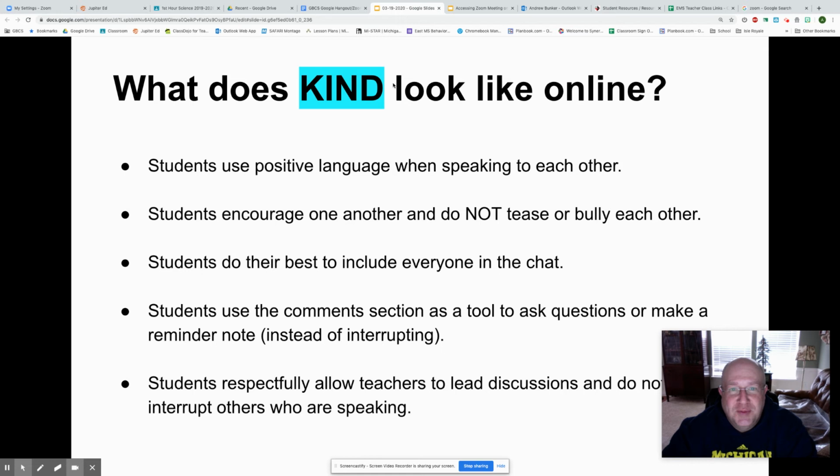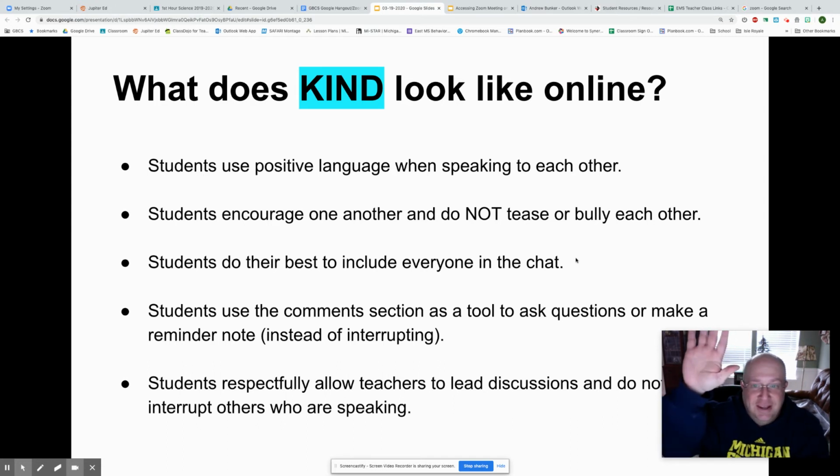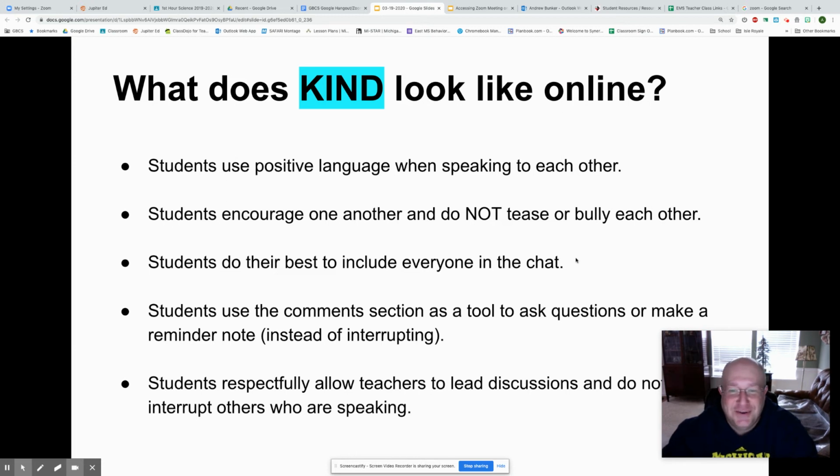So we want to be kind to each other while we're chatting. So using positive language, encouraging each other, not teasing each other. We're going to try our best to include everyone in the chat. That can be difficult if there's lots of people. There is a feature in the chat where you can raise your hand, and we'll try to show you how to do that if you can't figure it out. Or you can just raise your hand like you do in school, and eventually we will see your hand and talk to you.